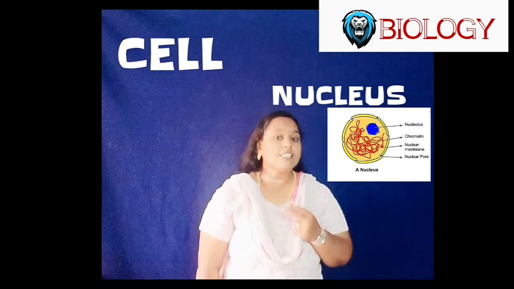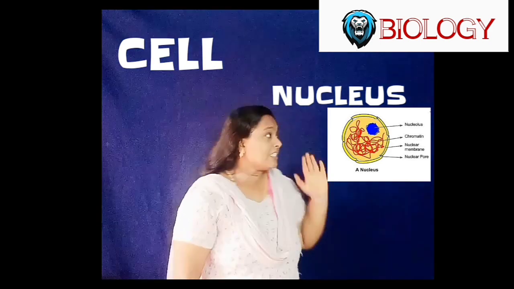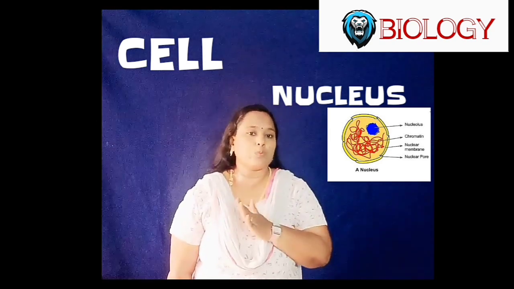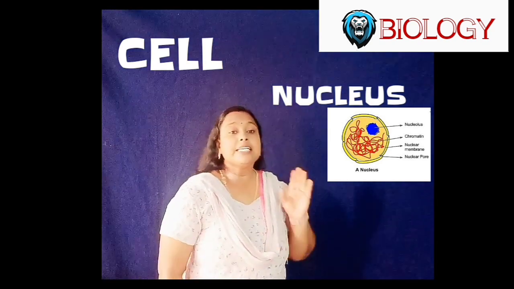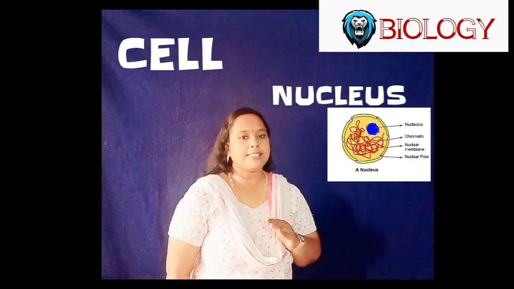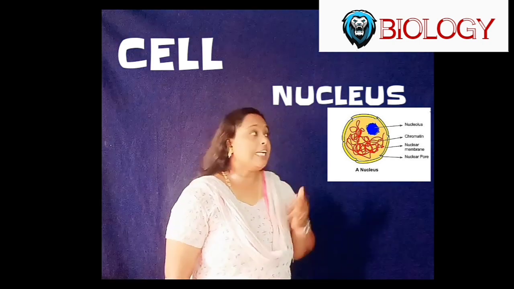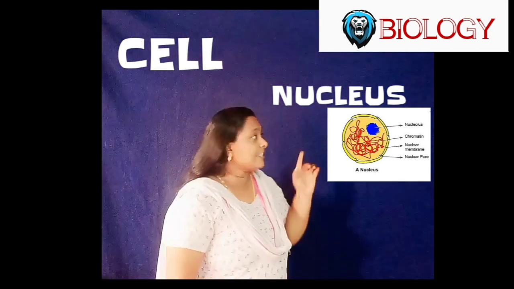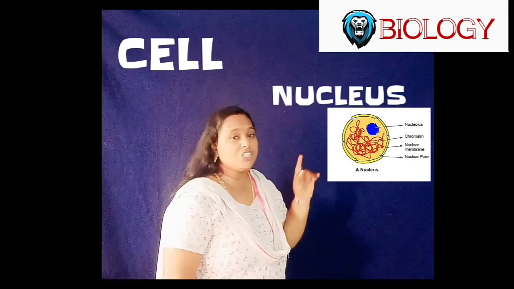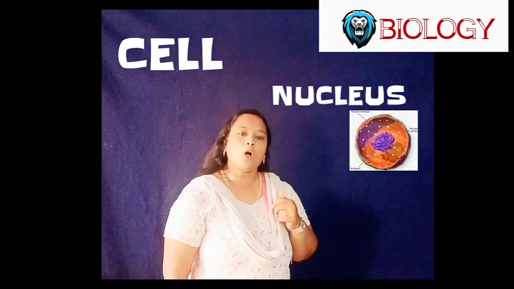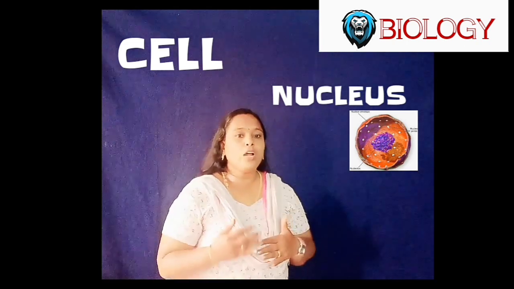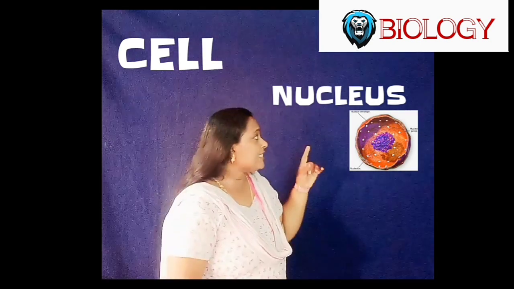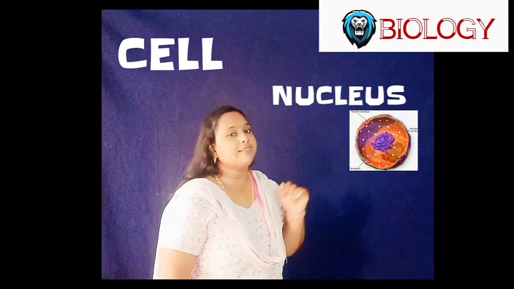It is called the nuclear membrane and it bears many pores called nuclear pores. Inside the nuclear membrane lies semi-solid nucleoplasm and it contains several thread-like structures called chromatin fibers. These chromatin fibers carry the genes. The nucleus also bears one or more rounded granules called the nucleolus, and the nucleolus is important for protein synthesis.